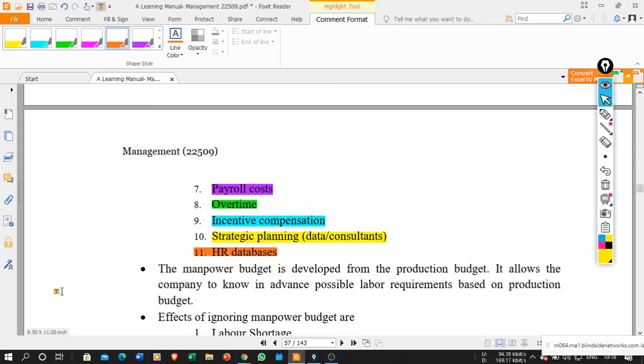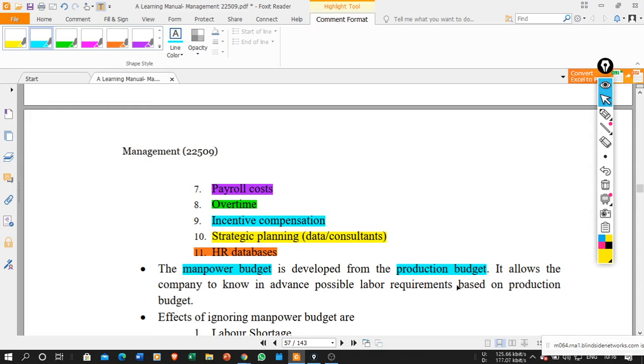Now, whatever the manpower budget is, what is the base of this manpower budget? On which basis am I going to make the manpower budget? My manpower budget totally depends on my production budget. Most of the manpower is going to be higher in the production line, or in the design section, the quality section, the purchase department and so on. So the total manpower requirement of any organization depends on your production.